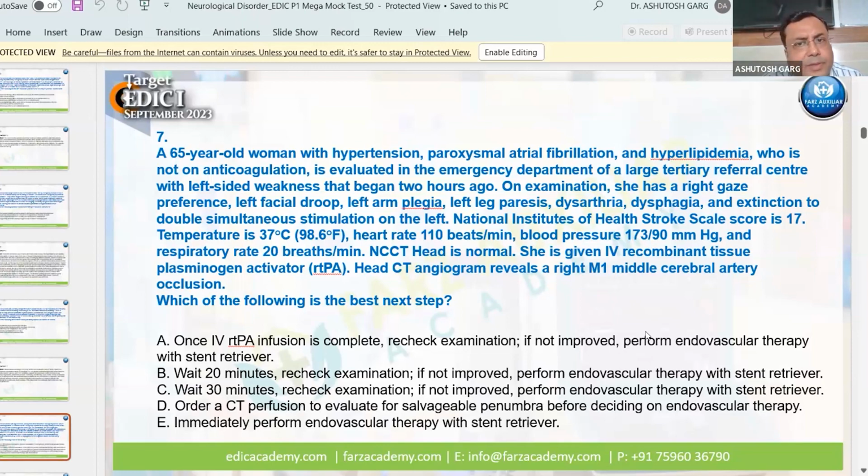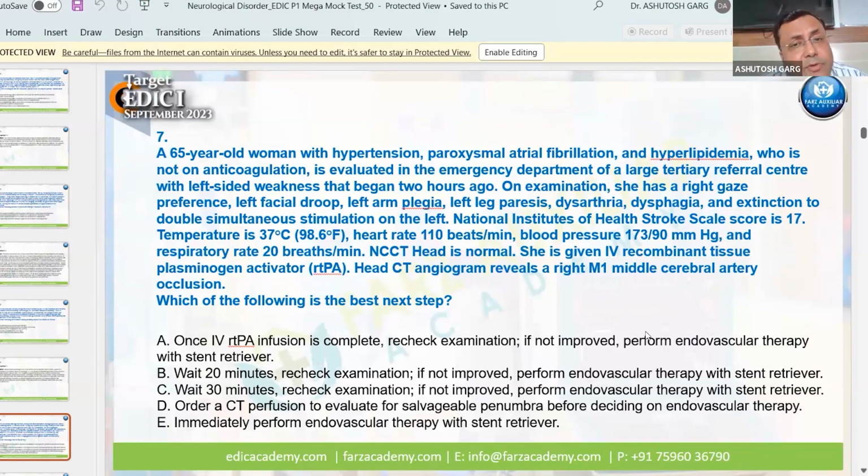NCCT head is normal. She is given IV recombinant tissue plasminogen activator, alteplase. Head CT angiogram shows right M1 MCA occlusion. Which of the following is the best next step? Once IV rtPA infusion is complete, recheck examination; if not improved, perform endovascular therapy with stent retriever. Wait 20 minutes, recheck examination, if not improved. Wait 30 minutes, recheck examination, if not improved. Order a CT perfusion to evaluate salvageable penumbra. Or immediately perform endovascular therapy with stent retriever.